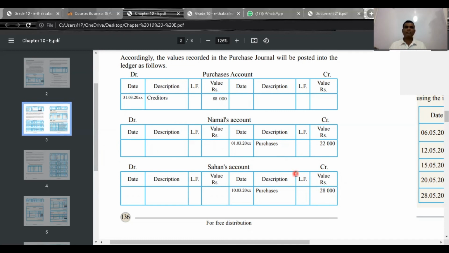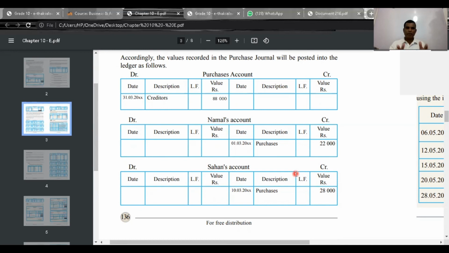Now, when we prepare the ledger accounts, total of the value is debited to purchases account. Each creditor should be credited his portion of amount. Also keep in mind that trade discounts are not recorded in books. That is what you have to identify.